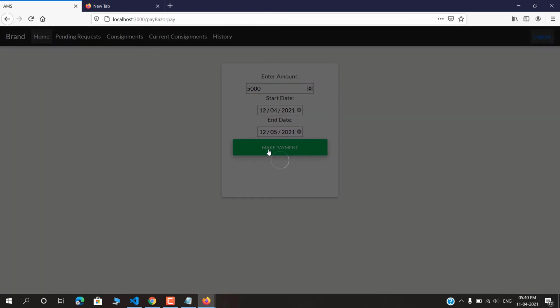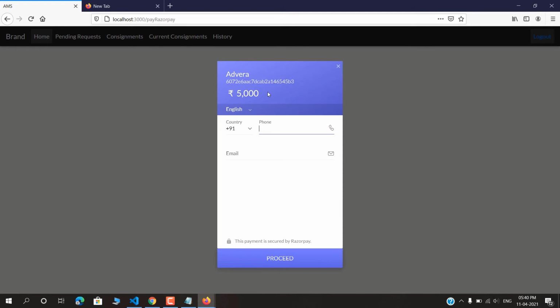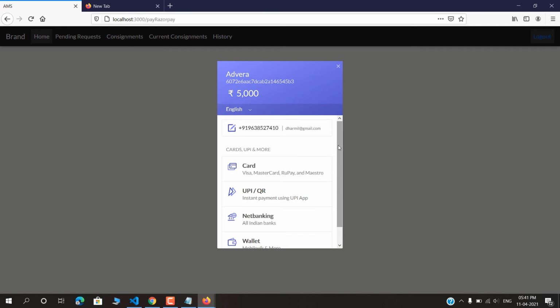And here we have set up a Razorpay payment gateway for payments. Razorpay will provide all the payment options.